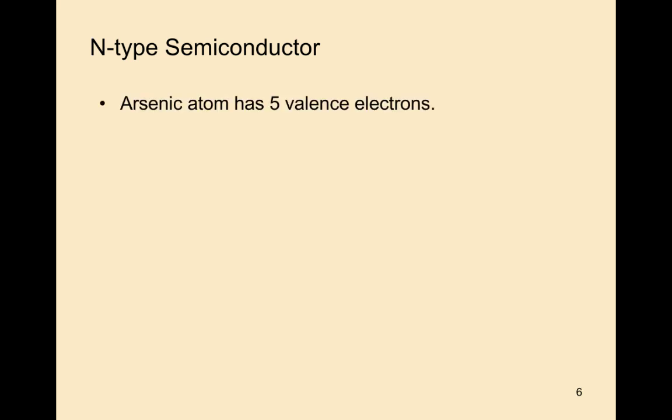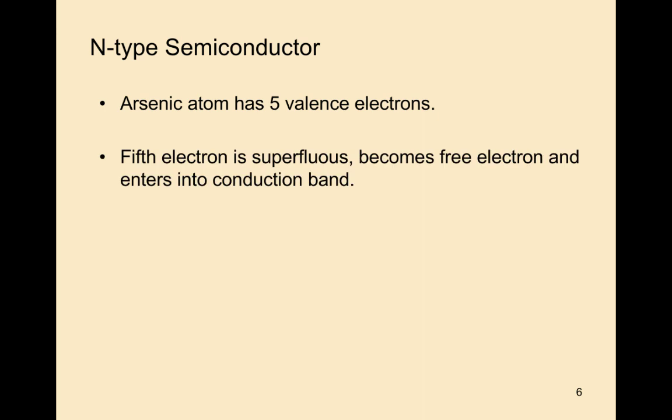For the n-type semiconductor, we take the example of a pentavalent atom. The outermost orbit of this atom contains 5 valence electrons. So the fifth electron is superfluous, becomes a free electron and enters the conduction band. Silicon has 4 valence electrons, but arsenic has 5 valence electrons.